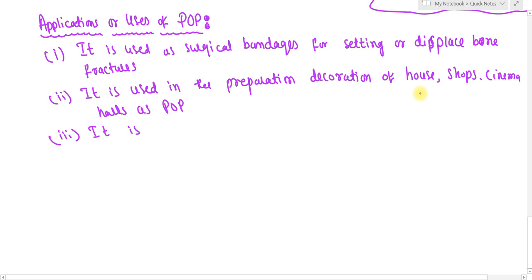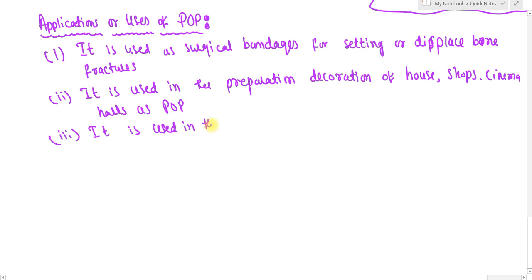Another important use or application of POP is that it is used in the preparation of idols. Idols means murtigal, statues.